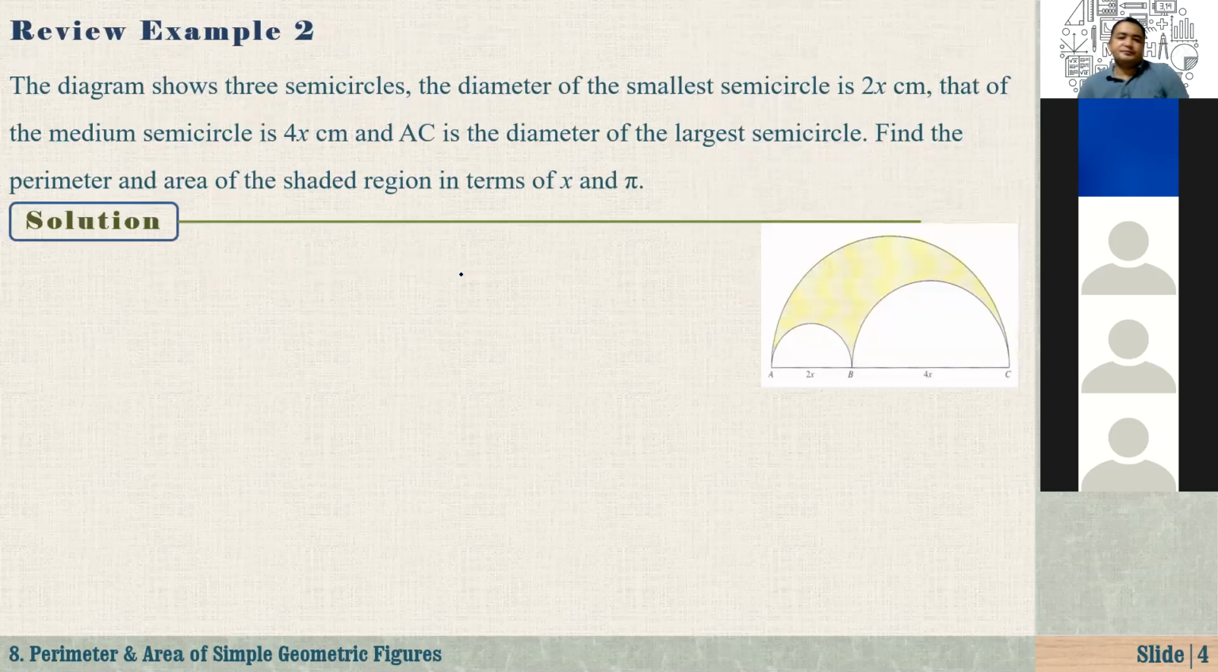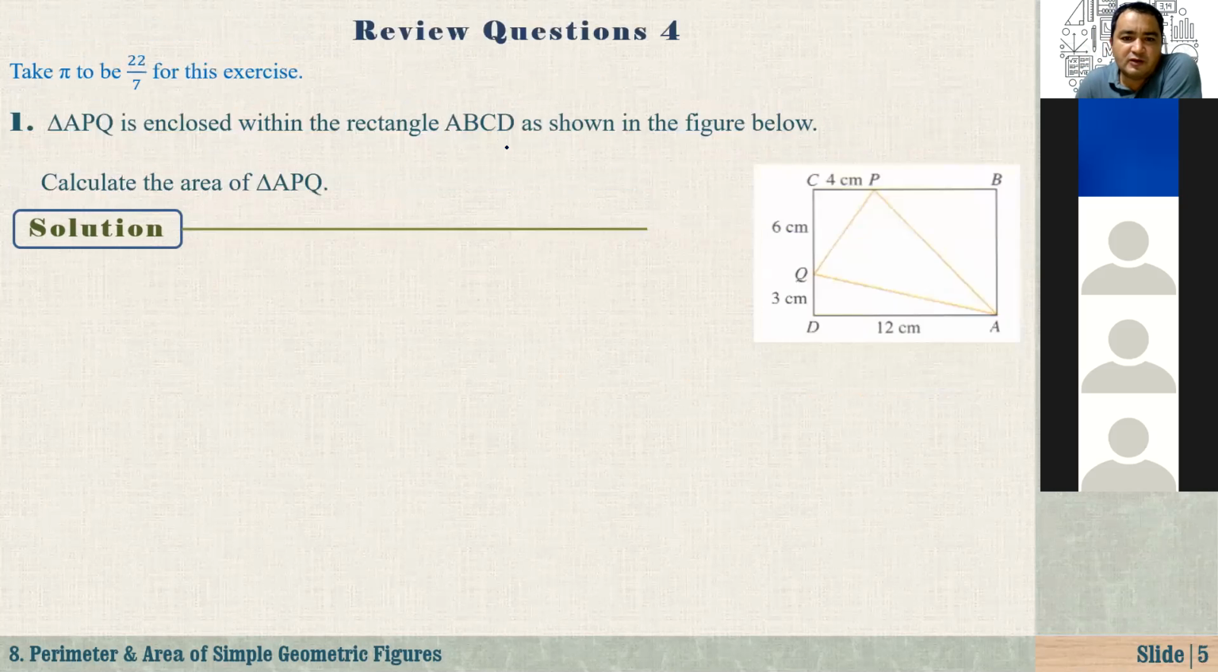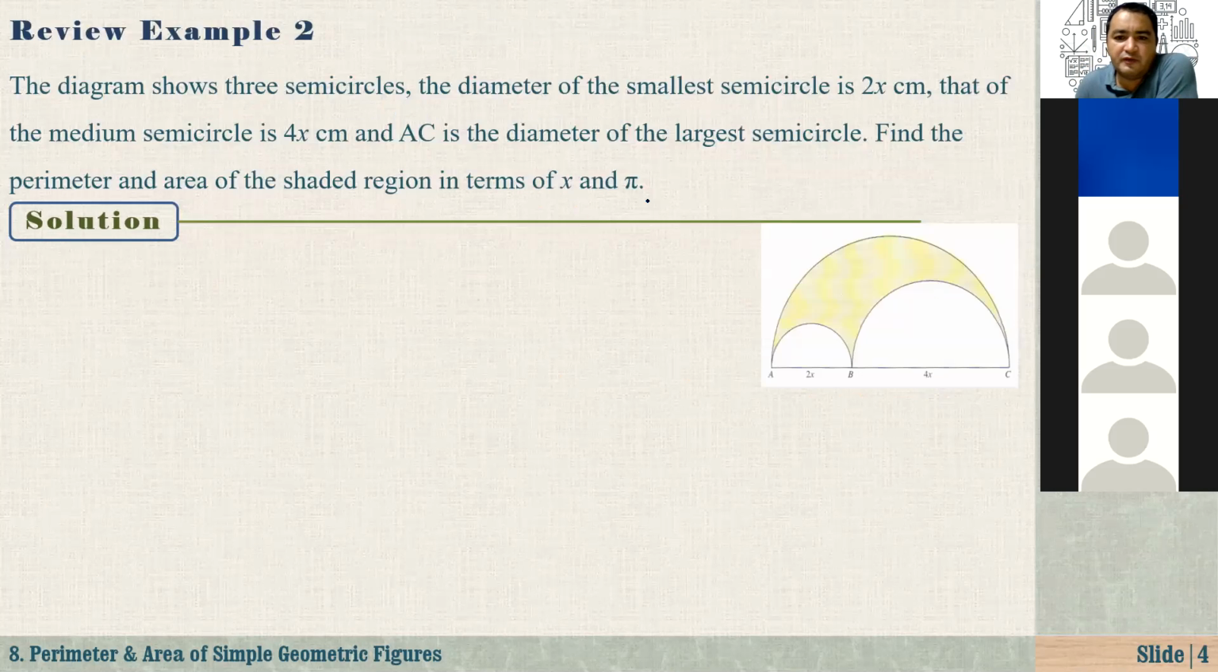Anyway, let's continue. Another example for you. Now, guys, try this. The diagram shows 3 semicircles. As you see, the diameter of the smallest semicircle is 2x, as you see in the picture, and that of the medium semicircle is 4x centimeters. And AC is the diameter of the largest semicircle.